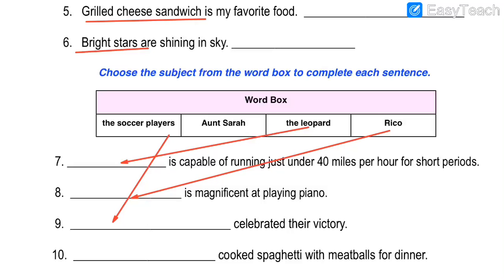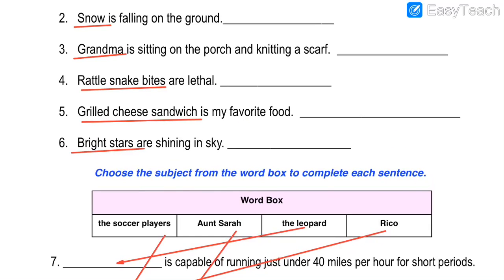So spaghetti is an eating thing, and Dash cooked spaghetti with meatballs for dinner. Someone makes spaghetti. So which option is left? Aunt Sarah. Aunt Sarah is the name of the lady, and she cooked spaghetti for dinner. So can we put Aunt Sarah in blank number 10? Yes, of course we can. So this is answer number 10.